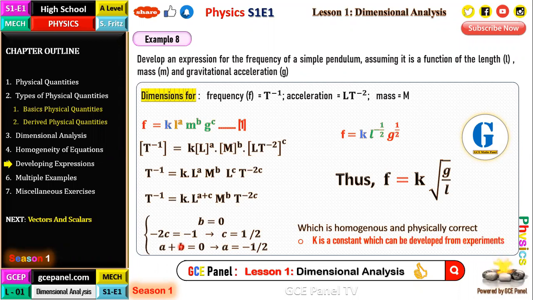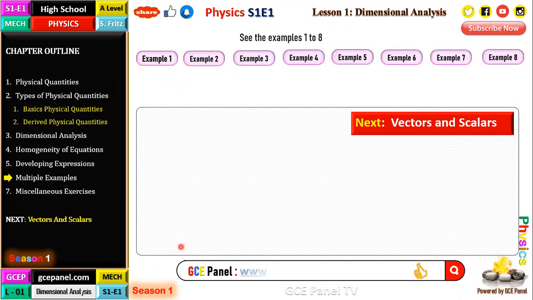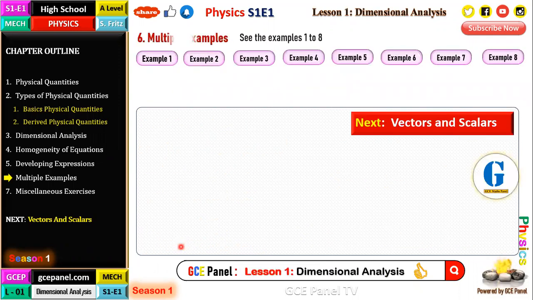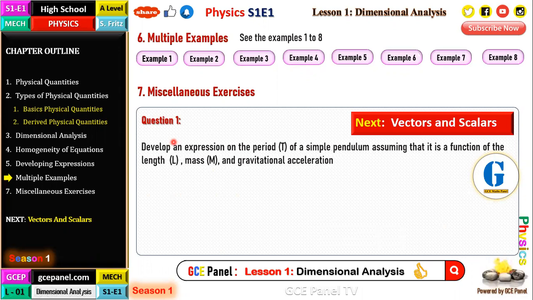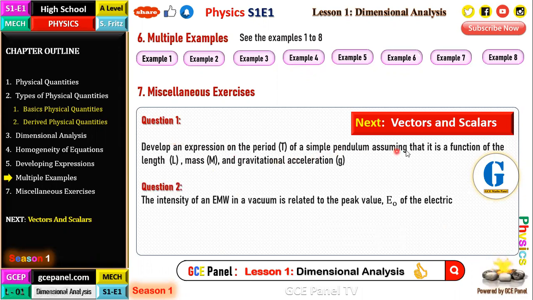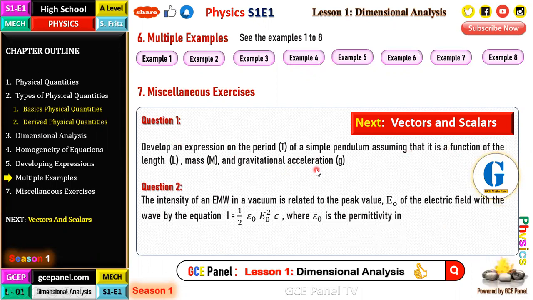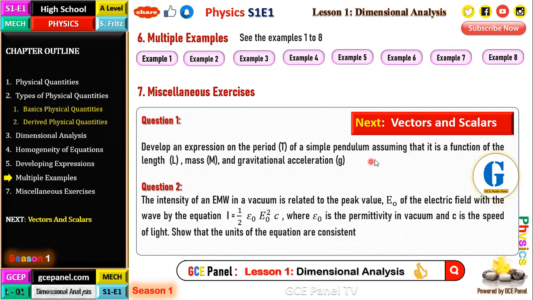In the next video, we'll be looking at vectors and scalars. Now let's look at some exercises that you have. So our multiple examples here are example 1 to 8, and you can go through all those examples again. These are miscellaneous exercises. Develop an expression for the period of a simple pendulum, assuming it's a function of the length, mass, and gravitational acceleration. So this one will give you T equals 2 pi root L on G, unlike the other one that we just had.